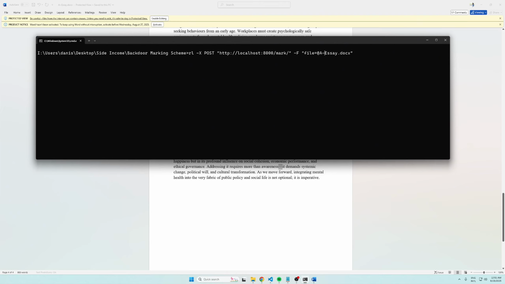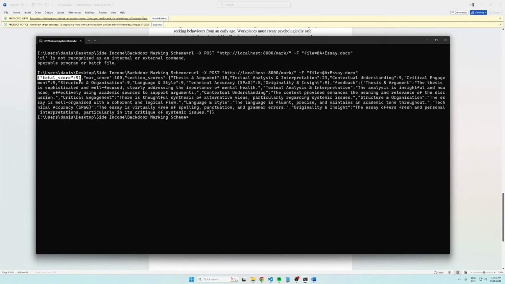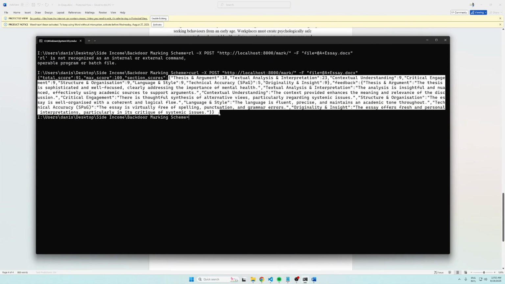So I'm going to name it as A plus SA and see what, oh, wrong command, give me a moment. It's supposed to be curl. And see what GPT would rate this whole assignment, the student's assignment. So here, the student gets a total score of 91, maximum score is 100. And this is the reasoning of how GPT would mark it, because based on the marking scheme, this is how GPT analyzed it.